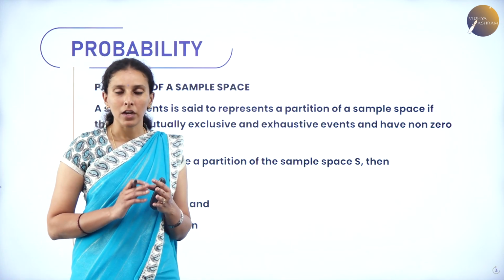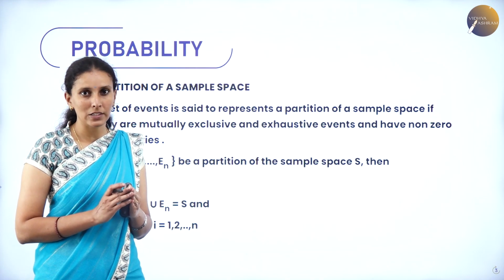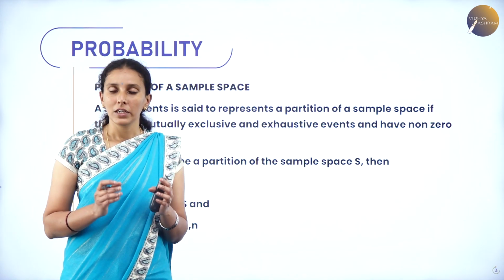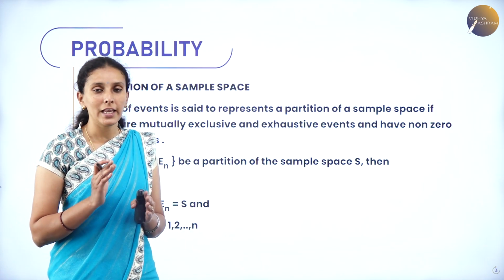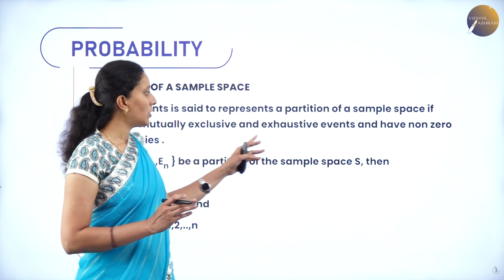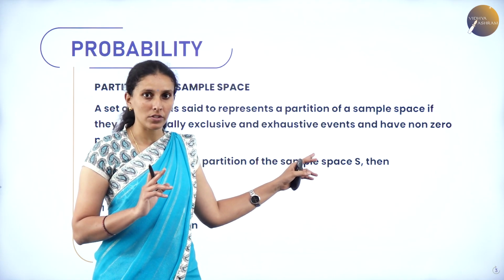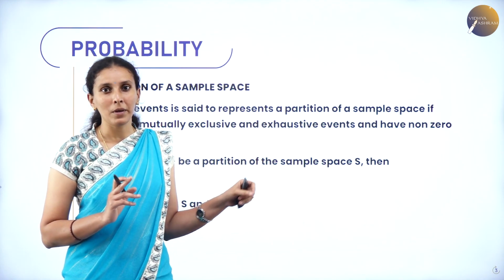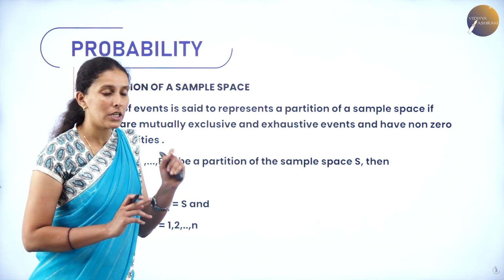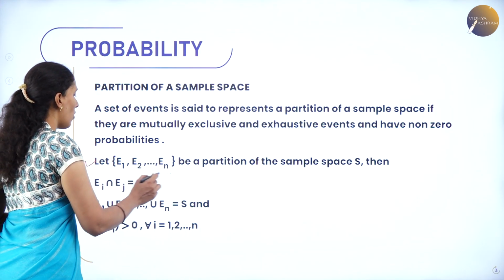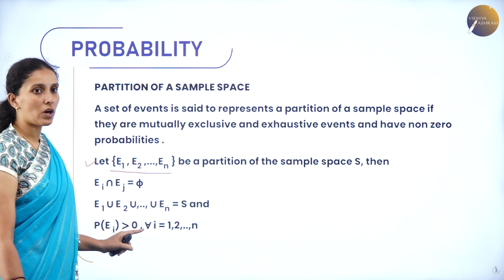Suppose I consider E1, E2, until En as the events, and all the events are mutually exclusive. That means they are pairwise disjoint. You intersect any two events, it is always disjoint. So hence we call it a mutually exclusive event. And when you take the union of all the events, the resultant event will be the sample space, and hence they are called exhaustive events. And the probability of every event must be greater than 0. That means they are non-zero probability events. Thus, those sets of events are called partitions of a sample space. So this is what the definition says.